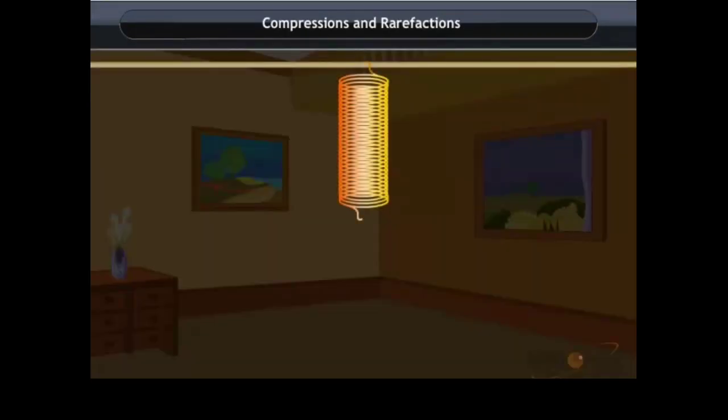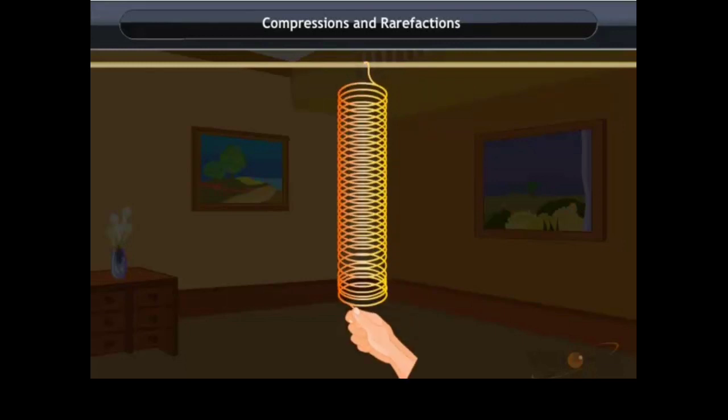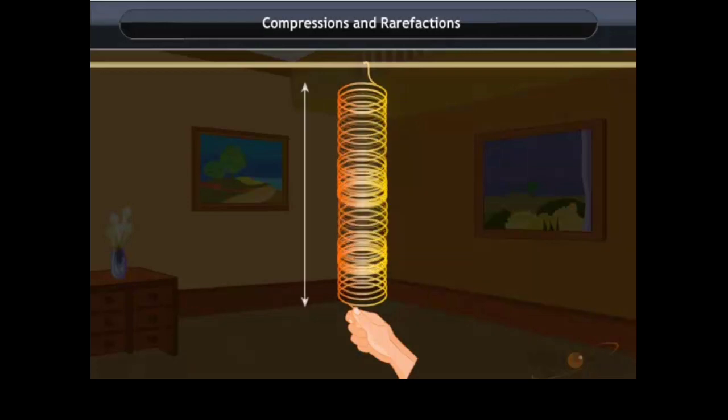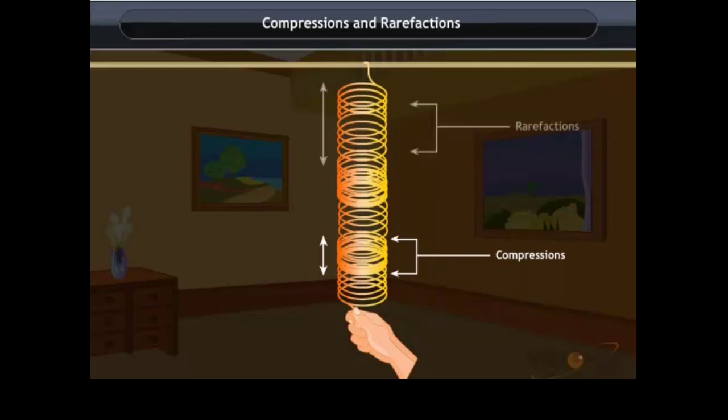Compressions and rarefactions. Let us understand the compressions and rarefaction with the help of activity. Take a long spring and fix one end to a rigid surface and hold the other end with your hand. Now alternately push and pull the spring and observe. You observe that some regions of the coil of the spring come closer to each other and some regions move apart. These regions which come closer are called compressions and the others are called rarefactions.